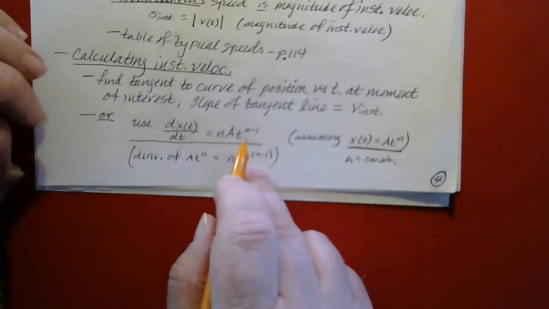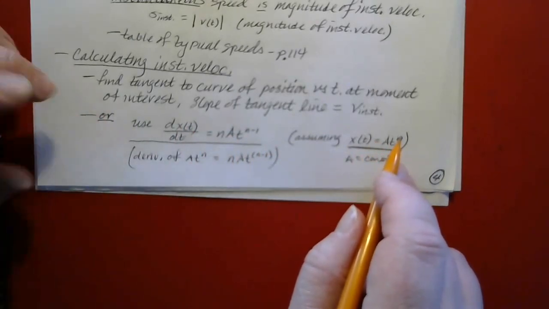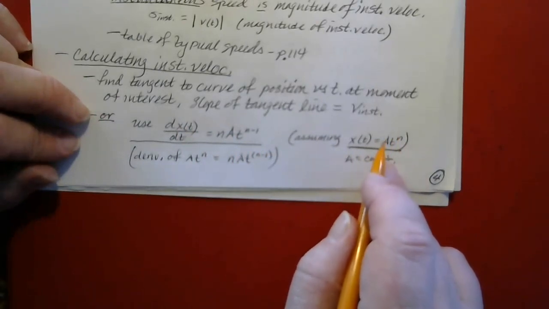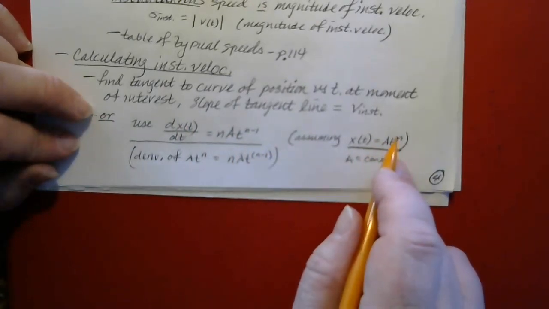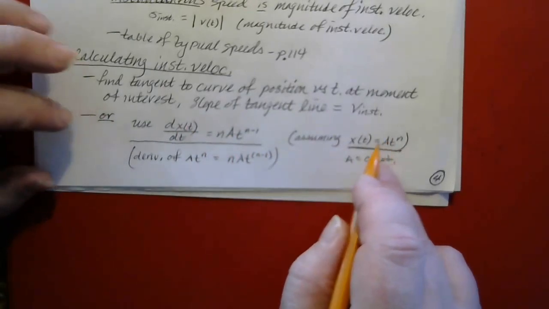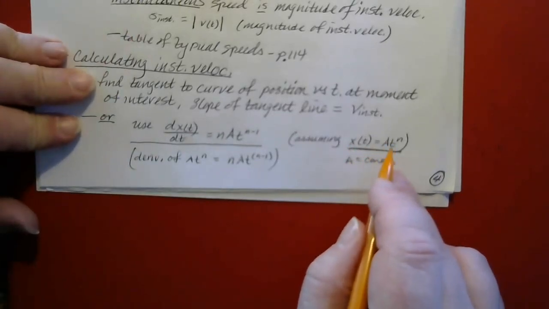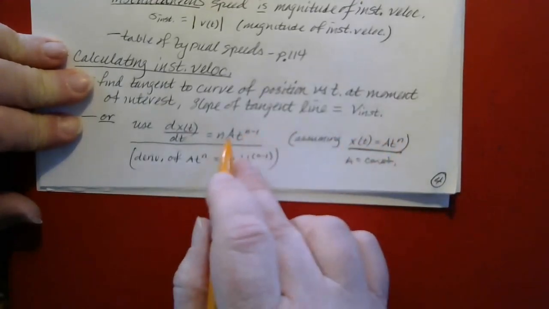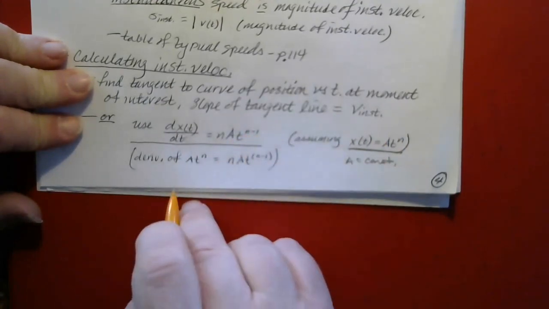And if that's the case, then taking the derivative is actually pretty easy, because when you take the derivative of something like this, the power of the variable is multiplied by the coefficient, and the new power of the variable is 1 less than the previous power. So in other words, if the function of position versus time is constant a times t raised to the n power, then the derivative would be n times constant a times t raised to the n minus 1 power.